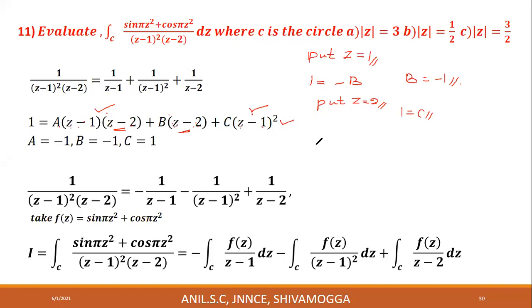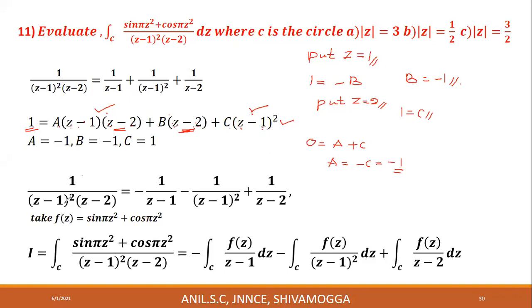The z square coefficient on the left hand side is 0. There is no z square here, right? The z square coefficient is 0. Here, z into z square coefficient is a. There is no z square here, leave it. And here in this expansion, the z square coefficient will be c. a plus c is equal to 0, or a is equal to minus c. c is equal to 1, therefore minus c is minus 1.